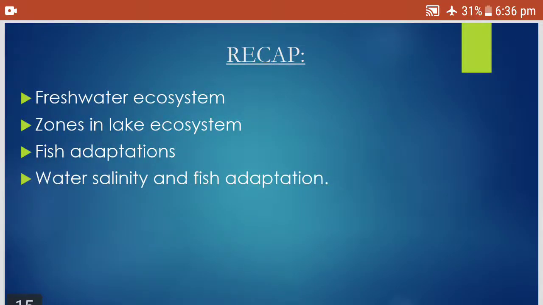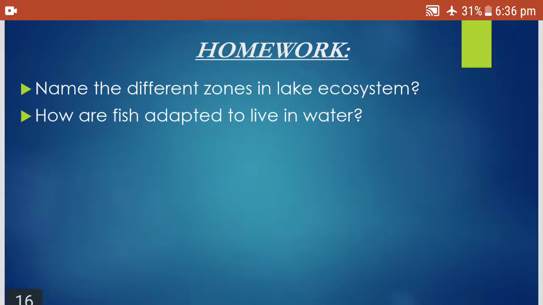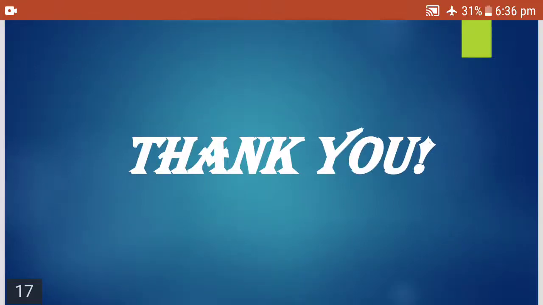We have seen today the freshwater ecosystem and the zones in the lake ecosystem, and also how fishes are adapted to live and survive in water. And we have seen water salinity and fish adaptations, and how marine fishes are different from freshwater fishes. Homework for today: name the different zones in the lake ecosystem and explain how fishes are adapted to live in water. These answers are available in the PDF provided to you along with the video. Kindly go through it and learn to draw the diagram of the fish and label it.